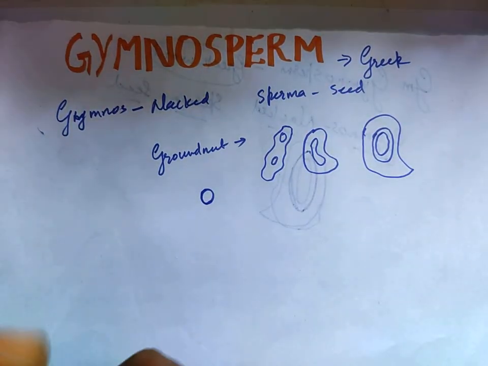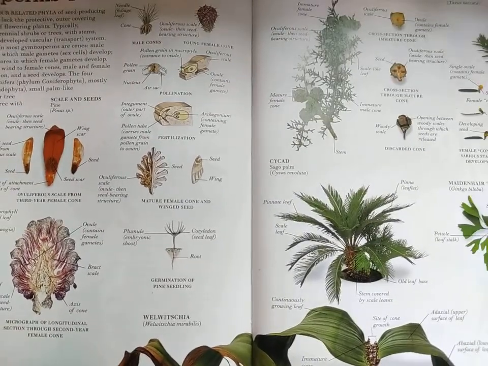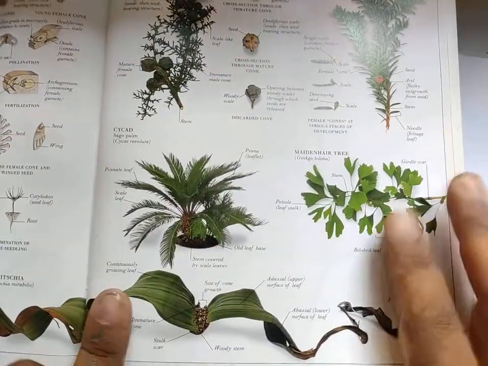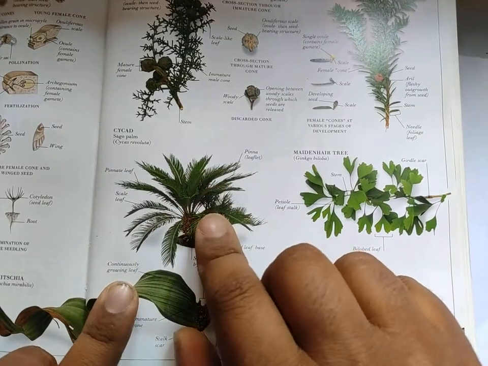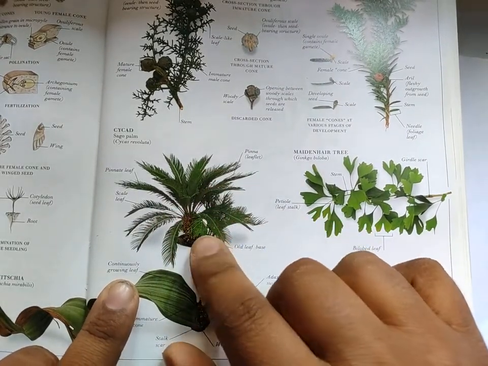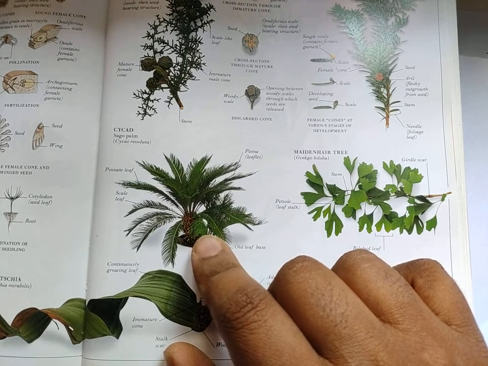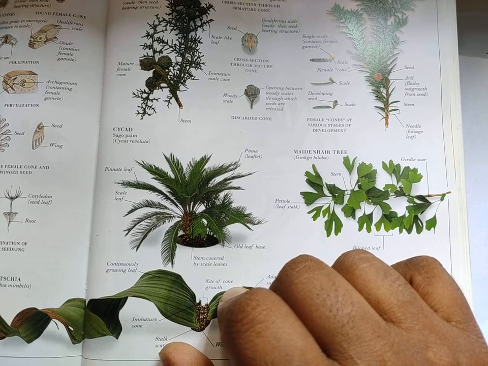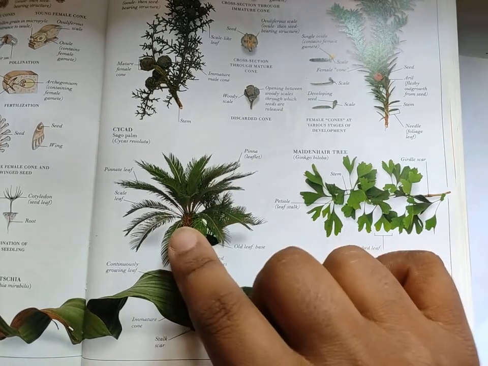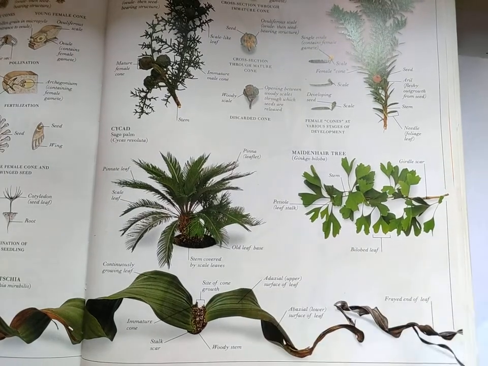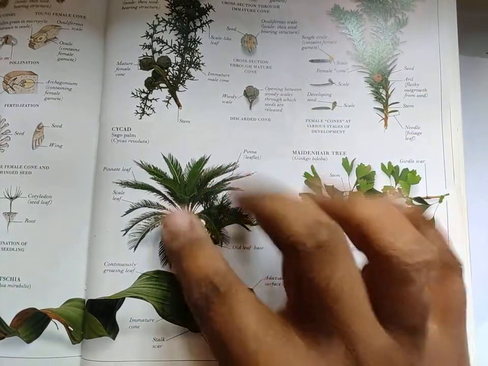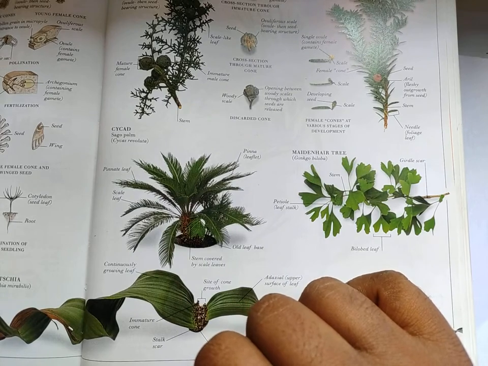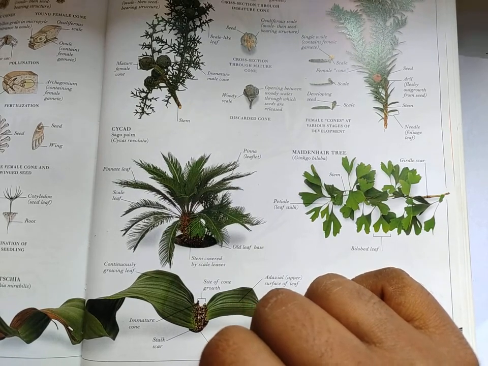Now let me show you some photos of gymnosperms. See here, this is a picture of a gymnosperm. This example is Cycas. If you see this Cycas plant, it is like a coconut tree. It's not a coconut tree, but looks like one, and it has a considerable height also, and it grows very slowly. So slow growth is one of the most important features of gymnosperms, because any kind of gymnosperm grows very slowly. So this is the first point I have to clear.